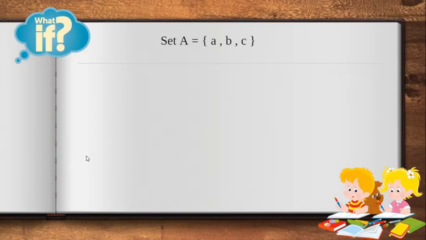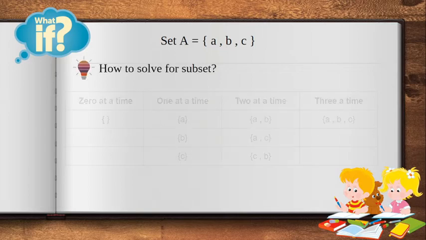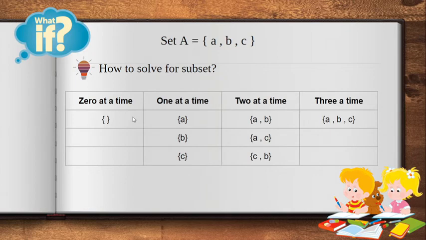Now, I have here given set A is equal to ABC. Ngayon, pwede nating makita ano ba yung mga posibleng subset nitong si set A. So, how to solve for subset? We're going to have this table para madali nating malaman. Gawin natin siya isa-isa. First column, we have 0 at a time. This one, no element. Again, tawag natin dito ay null set. So, meaning to say, null set is a subset of this set A.